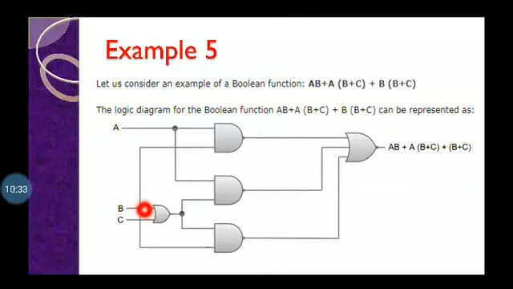Now second is the gate with A. Here is A. Now B + C. Now this one is B and C given to this. After performing B + C, A into (B + C). After that we will get A into (B + C). Here the OR operation is performed. We will get this result. Now for B + C, we are giving this one, the C input, we are giving B + C.